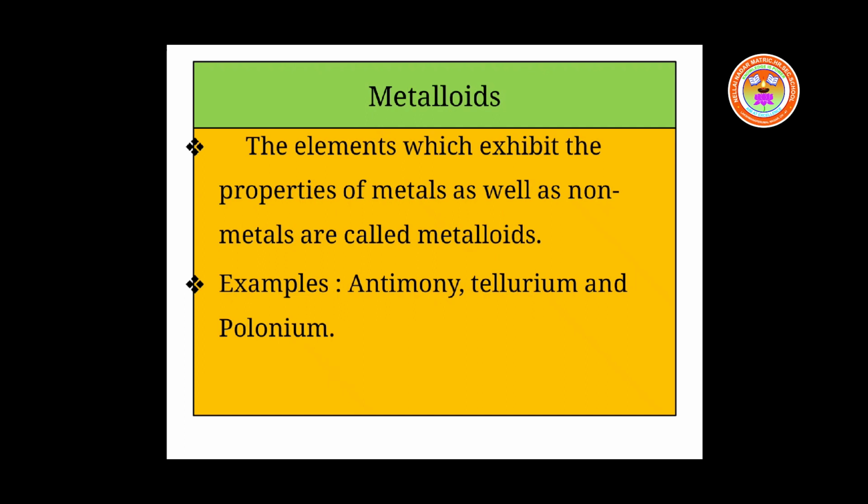So these are some metalloids. Antimony, tellurium and polonium are metalloids. Why are they called metalloids? Because they have the properties of both metals as well as non-metals.